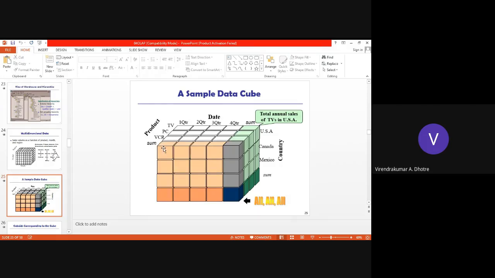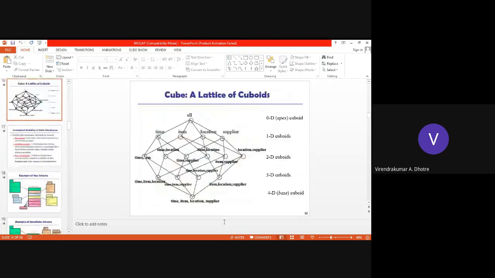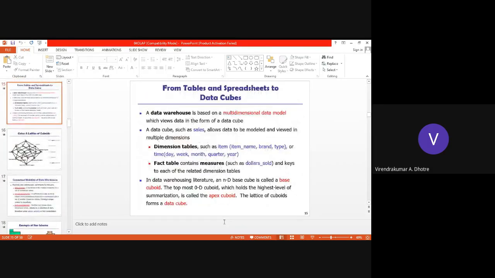If I say this will be the total number, we can add on how many in USA, how many in Canada, like this. So we can sum it, take the sum, take the average. In such a way, and if those have keys, then definitely those are called fact tables.